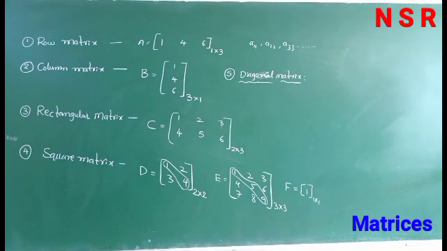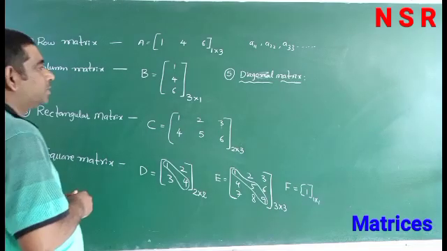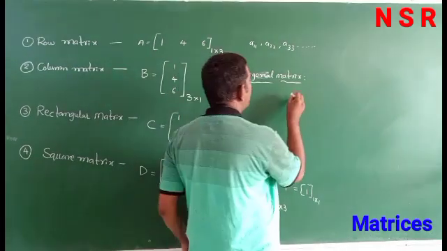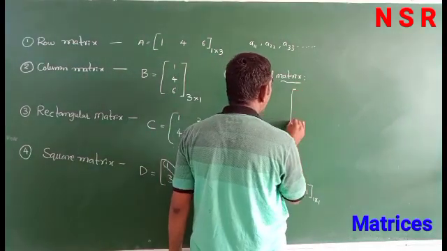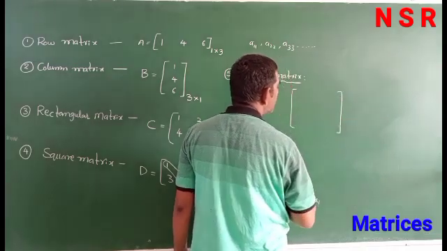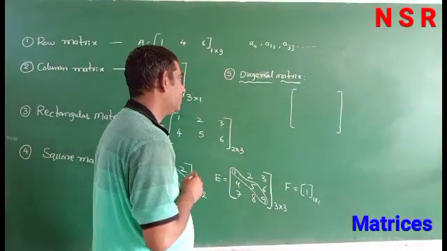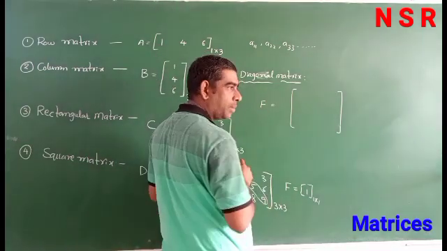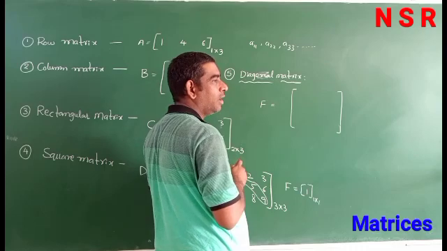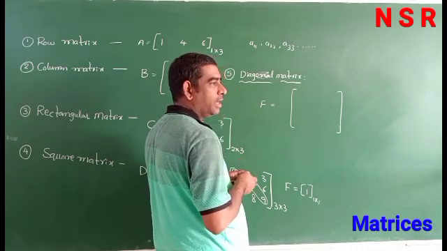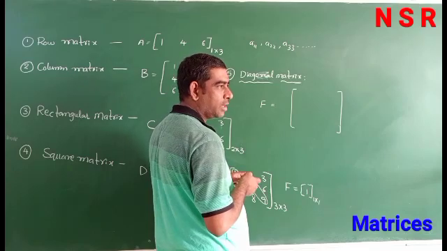The next definition is diagonal matrix. A diagonal matrix means, in a square matrix, the diagonal elements are present and all remaining elements are 0.